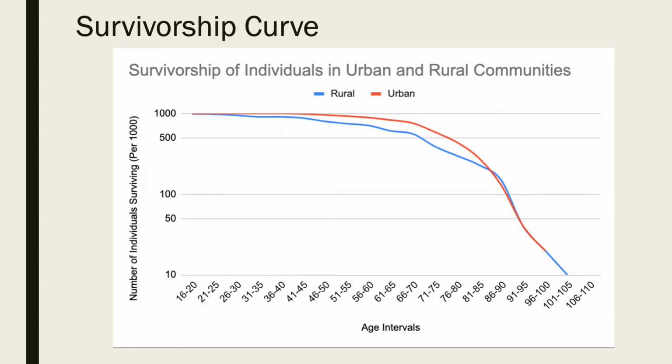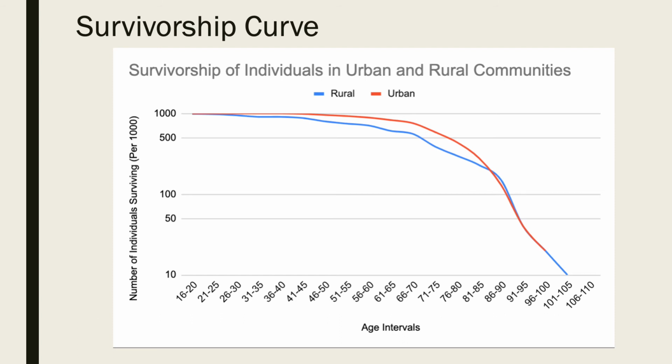Both of our communities followed this trend, but the urban survivorship curve matches the standard curve more precisely, and the rural survivorship curve is lower than the standard and, most importantly, the urban curve. This could be due to the disproportionately higher number of individuals dying at a younger age in the rural community versus the urban community, again, due to various socioeconomic and healthcare issues.